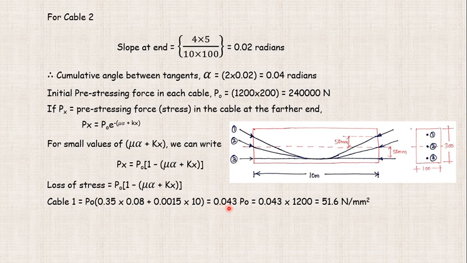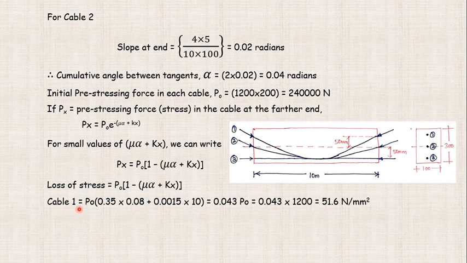So it comes out to be 0.043 P naught. When we multiply that 0.043 by the particular value of pre-stressing force, the value comes out to be around 51.6 Newton per mm square. So 51.6 Newton per mm square is the loss of stress in cable number 1, which is the frictional loss in cable number 1.